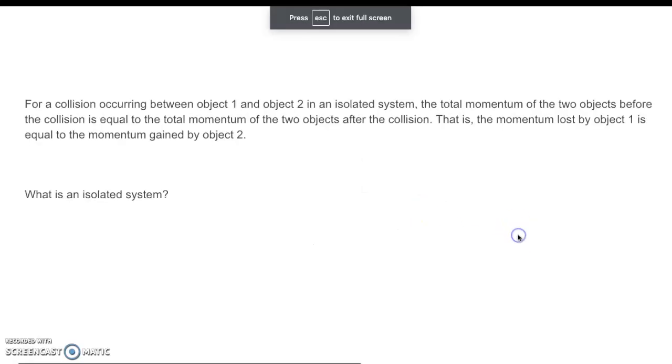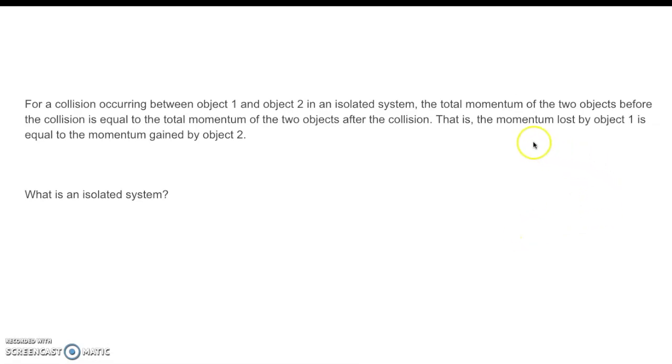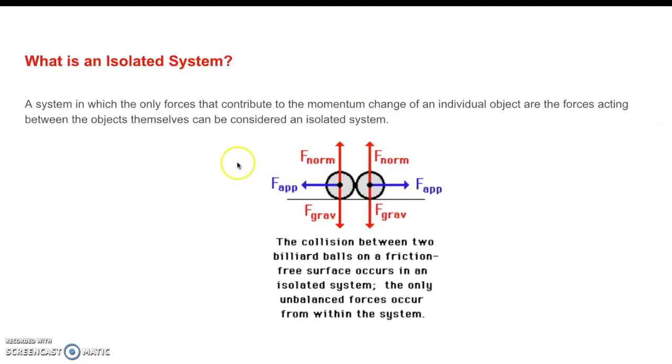Okay, collisions and momentum. For a collision that occurs between two objects in an isolated system, total momentum is conserved. That means that momentum lost by one is gained by the other. And we've seen that in different situations. The big thing is isolated system. What does that mean? What is an isolated system?